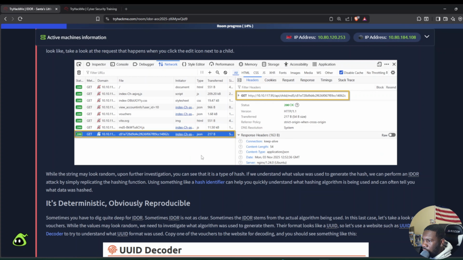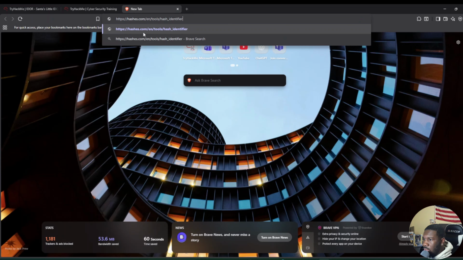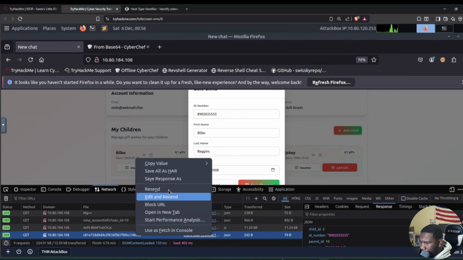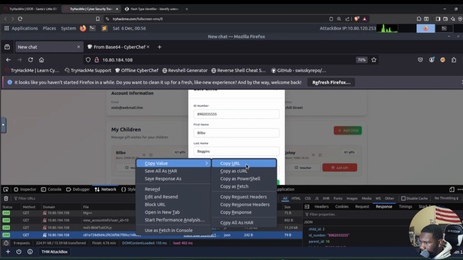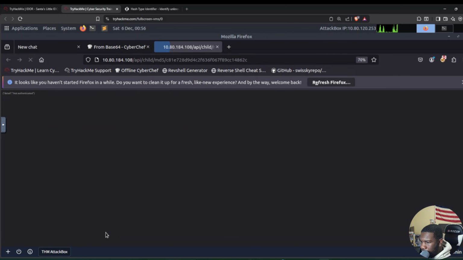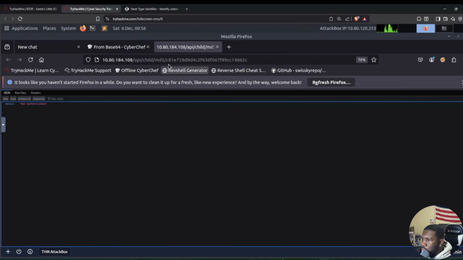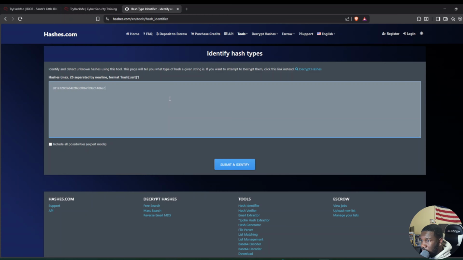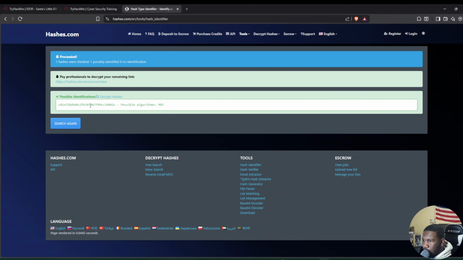But if we didn't know that, we can use this tool right here, hash identifier. Let's open this right here. Let's copy this hash. That's not it. Let's copy this real quick and see what type of hash it is. So now it's telling us that the possible hash is MD5.